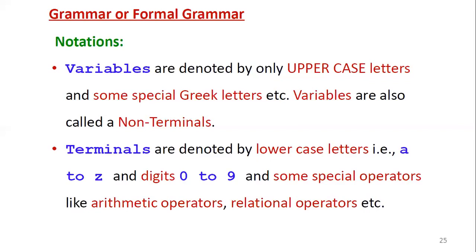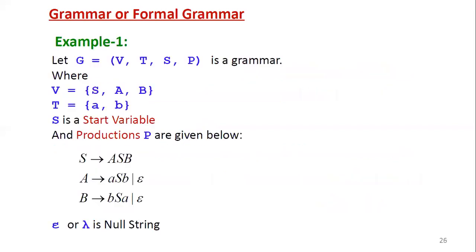From that example we can identify what V is, the variables, what T is, the terminals, the starting variable, and the production rules.